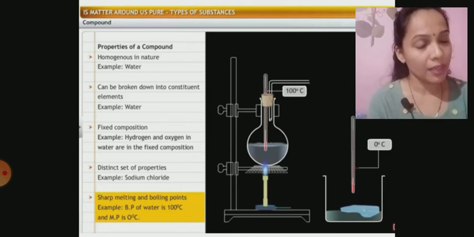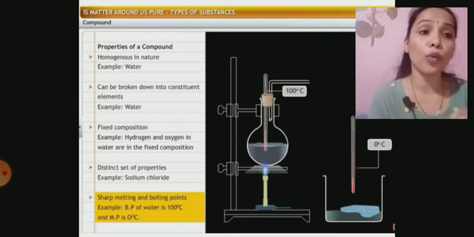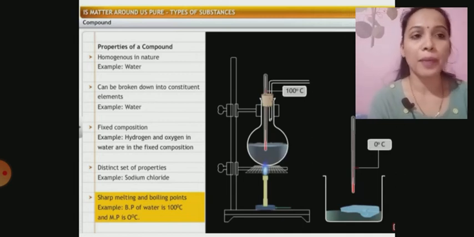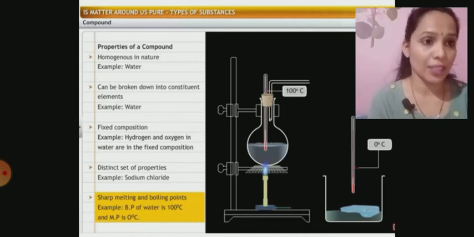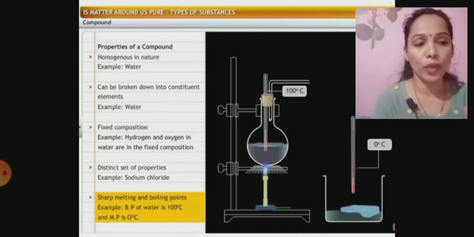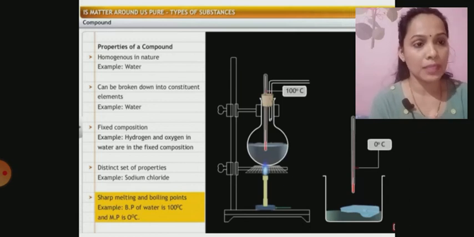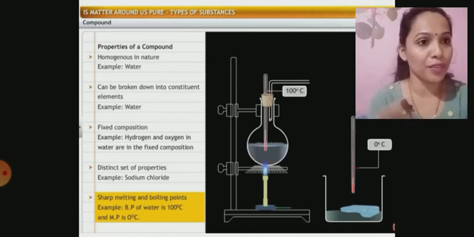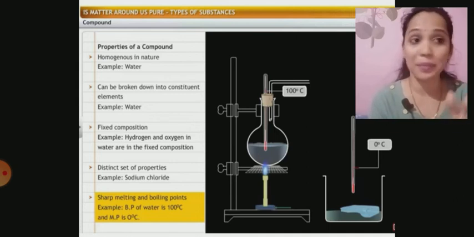But they can be broken down into their constituent elements, maybe by different methods. Now, they have a distinct set of properties. For example, sodium chloride is made up of sodium, a metal, and chlorine, a non-metal. Sodium has a different set of properties. If you remember, it is very reactive; it was kept immersed in a kerosene bottle.